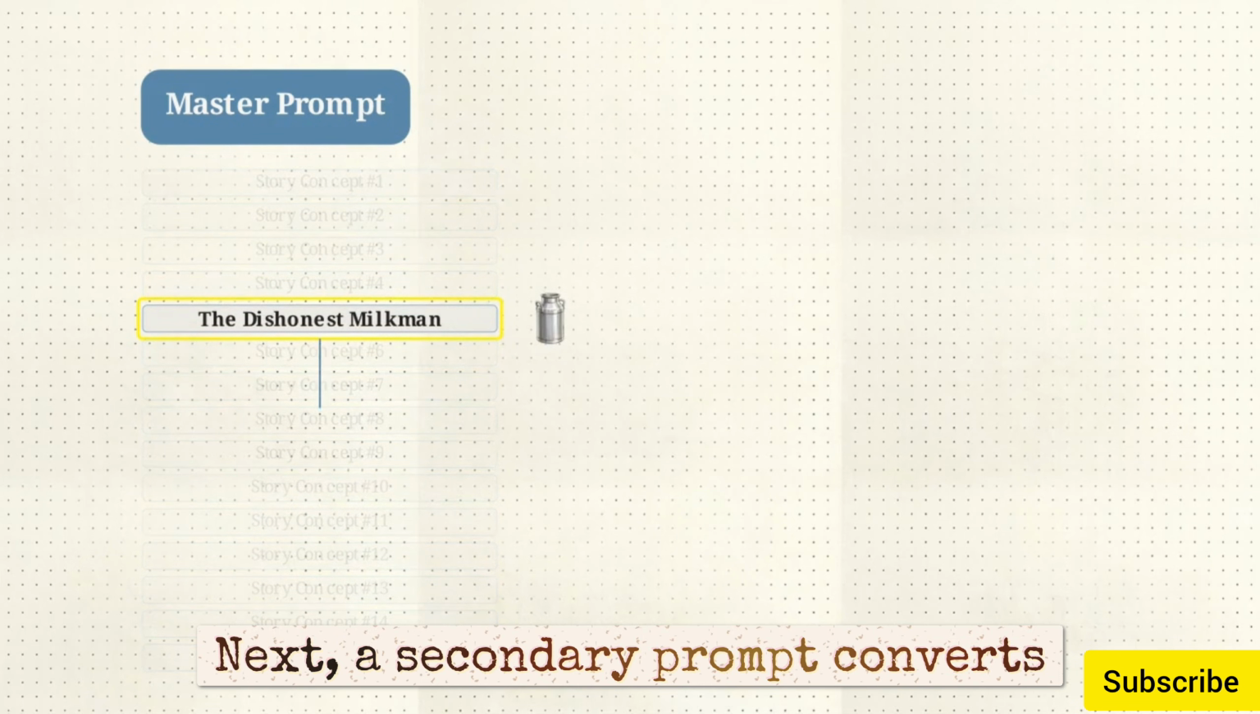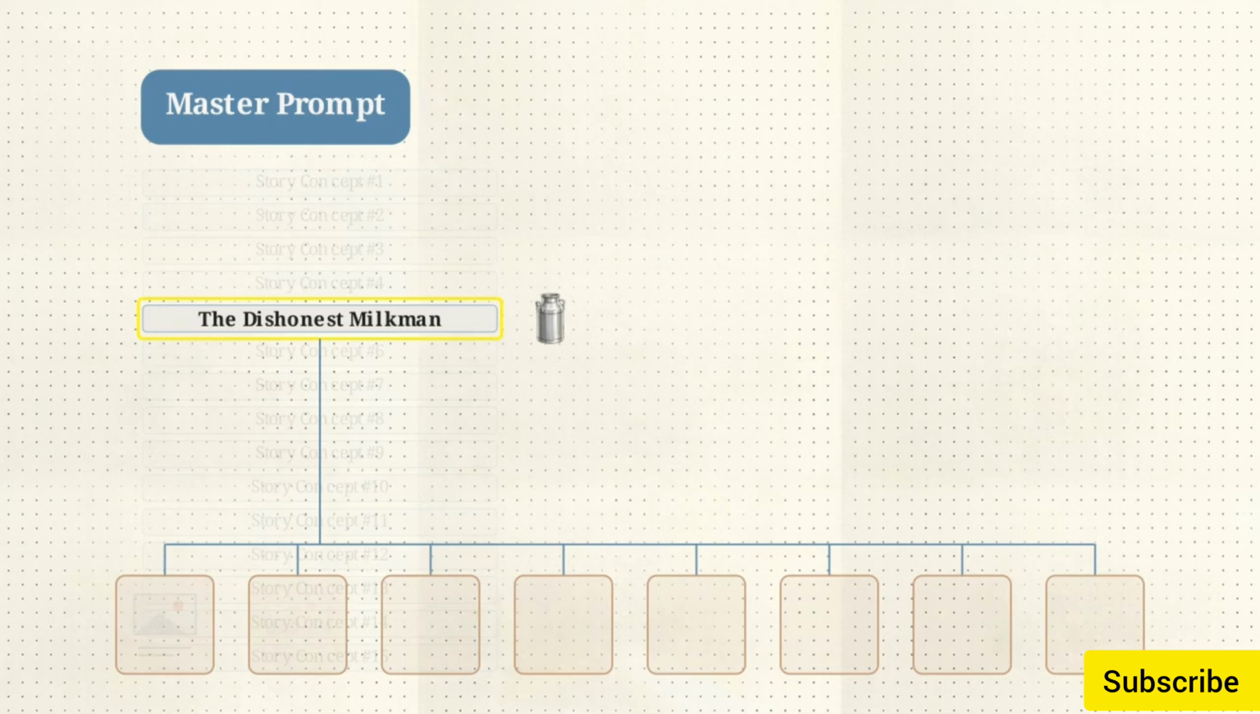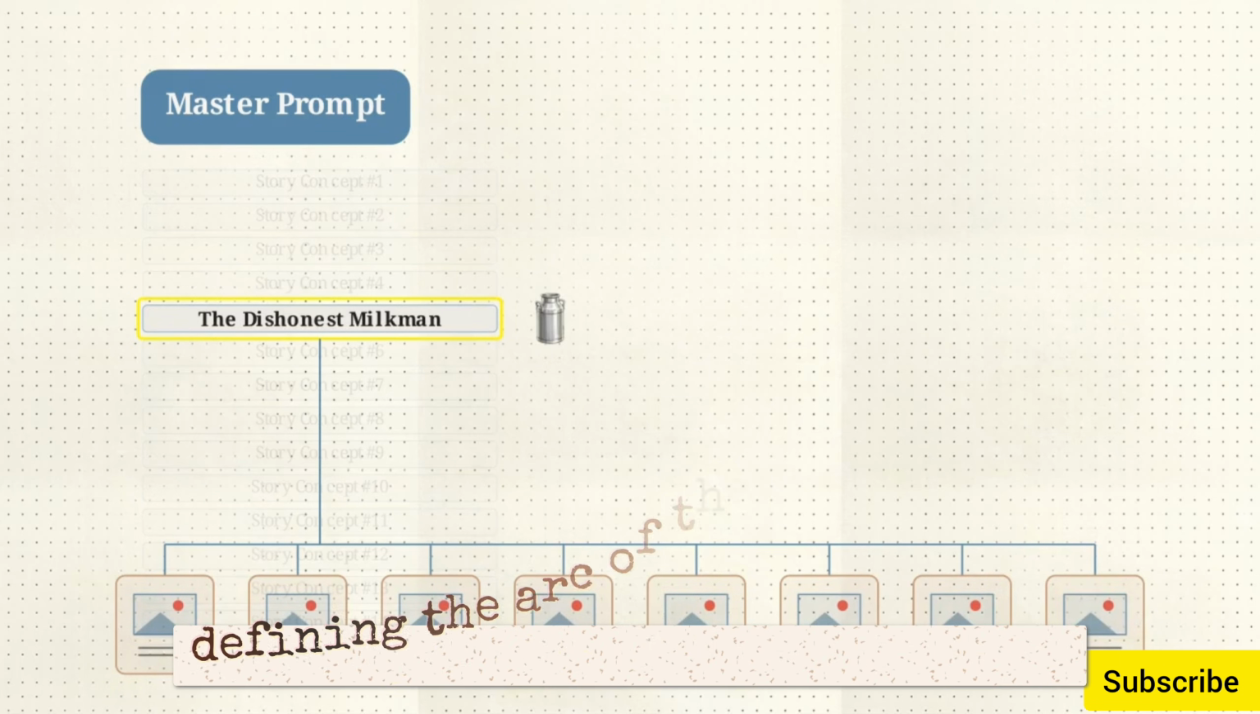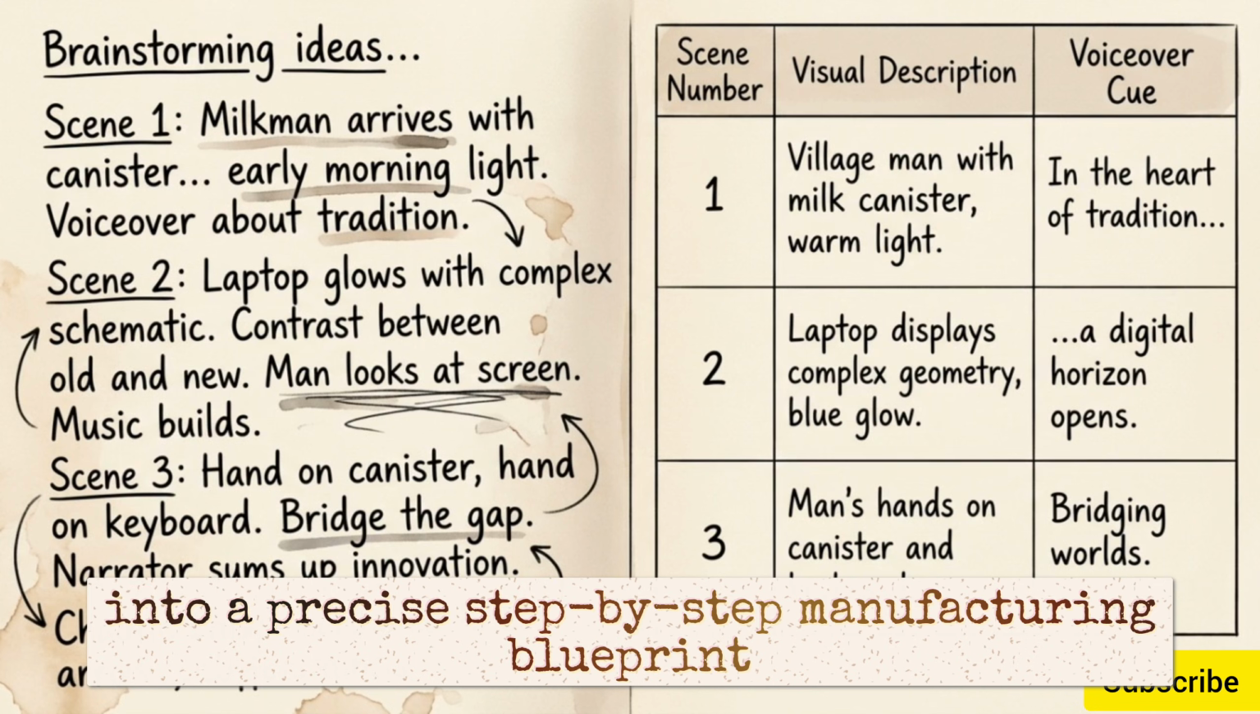Next, a secondary prompt converts that single title into a rigid 8-scene production framework, defining the arc of the entire story. This approach uses AI to format raw ideas into a precise step-by-step manufacturing blueprint.